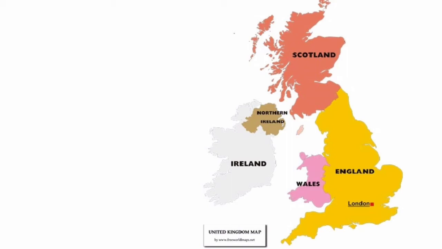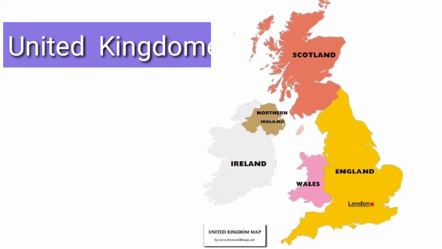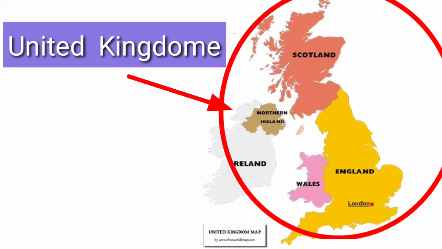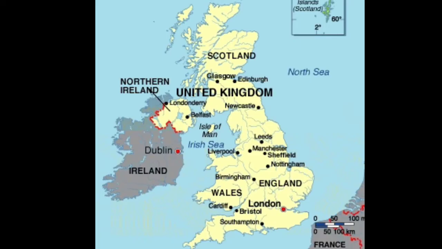So we come to the core question: what is United Kingdom? United Kingdom is a sovereign state which consists of 4 countries as shown in this red region. Republic of Ireland is not part of United Kingdom, but all these 4 countries, Scotland, England, Wales and Northern Ireland, are part of United Kingdom. As you can see, this is United Kingdom represented by the yellow region in this image.